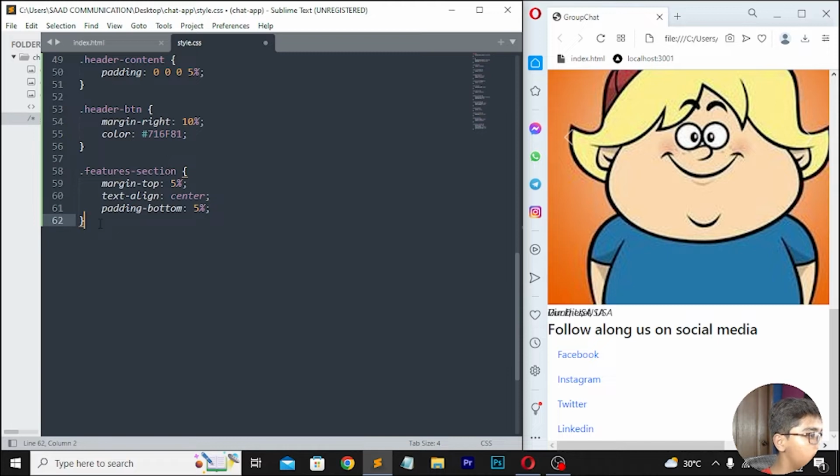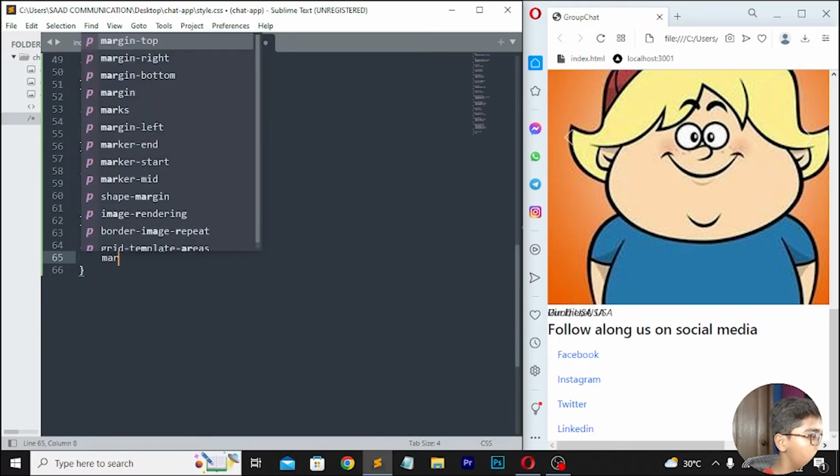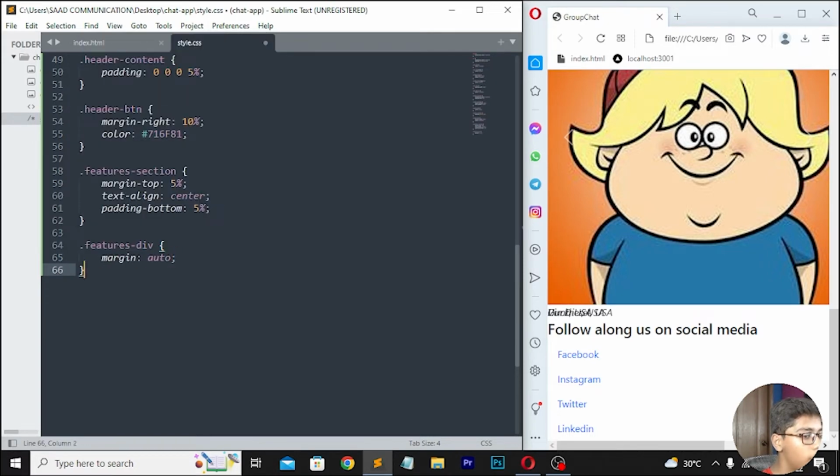Then you have to move down right here .features-div. Here I'll be writing margin, and then you have to write margin should be auto. Then move down right here .features-heading. Then after moving down here I will be now writing margin bottom, and here I will be writing 5%.